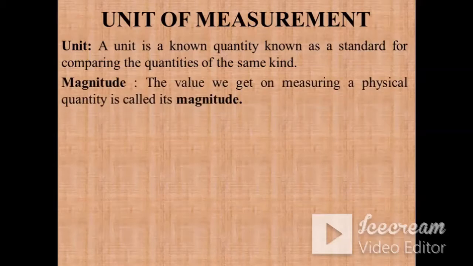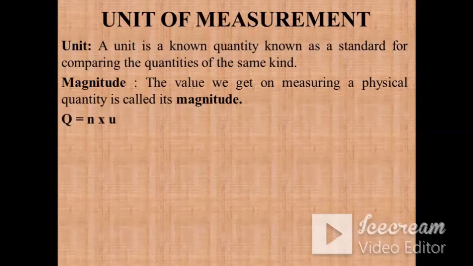Now when I said the value, suppose you put a pumpkin on the spring balance and you got a value of 4 kg, so that 4 kg is known as the magnitude. So the value we get on measuring a physical quantity is called its magnitude. Okay, and magnitude can never be negative. Magnitude should always be positive.